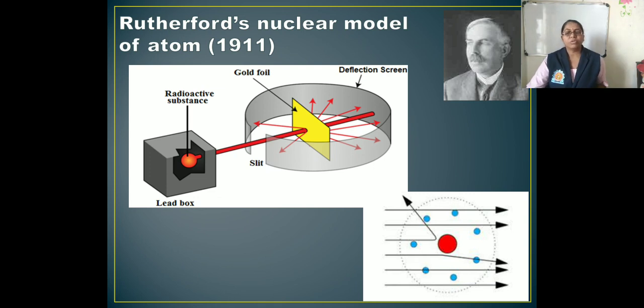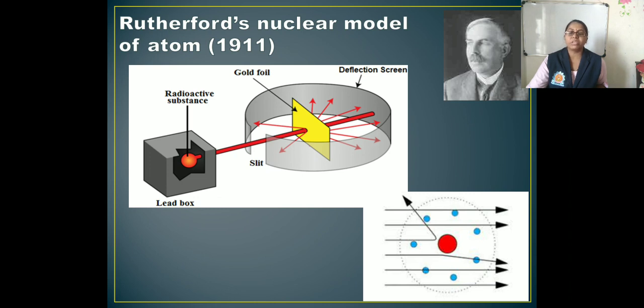Rutherford studied the inside of the atom by his celebrated scattering experiment, and put forth the nuclear model of an atom in the year 1911. He took a very thin gold foil for that experiment and bombarded it with positively charged alpha particles emitted by a radioactive substance. He observed the path of the alpha particles by means of a fluorescent screen around the gold foil.